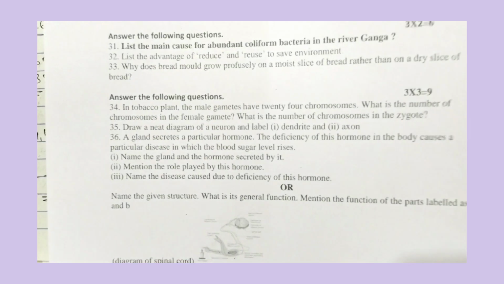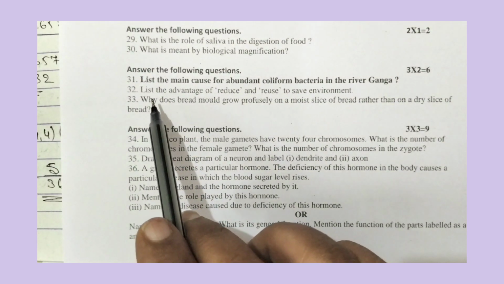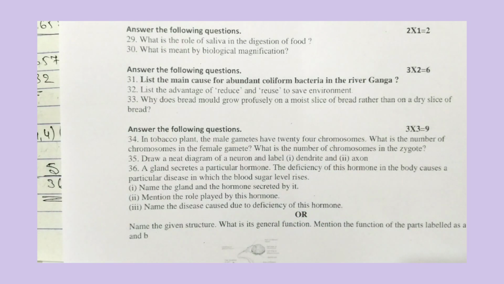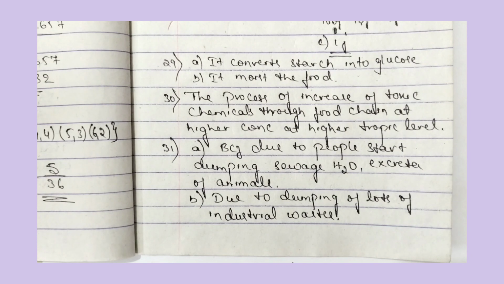Next, let us move to the 32nd question. List the advantages of reduce and reuse to save the environment. So let us answer this question now. That is question number 32.